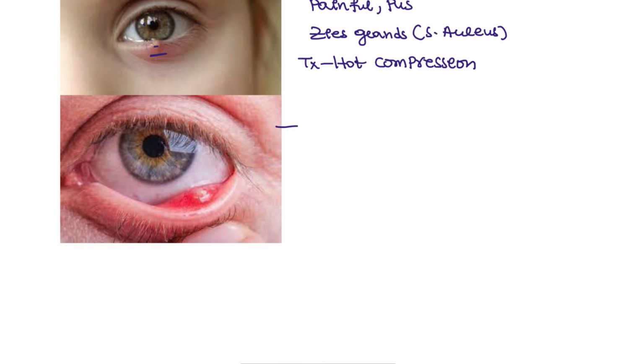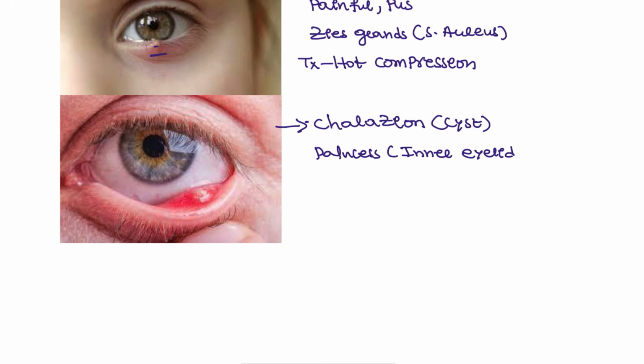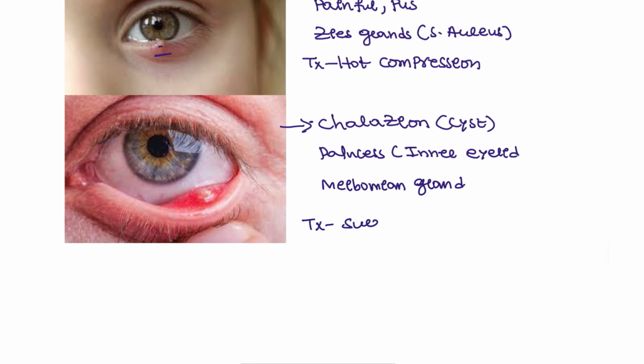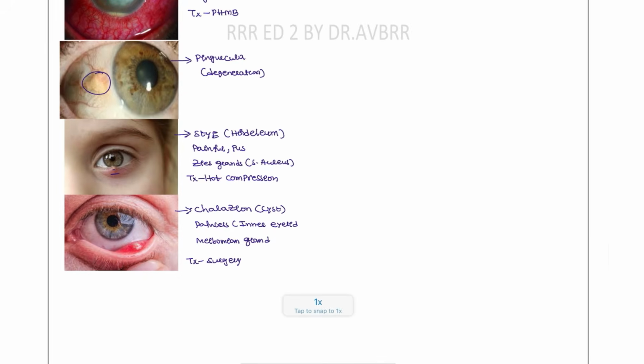Next condition. This is known as a chalazion. Chalazion means it is kind of a cyst. This cyst is painless, okay, on the inner eyelid, and this is due to granulomatous inflammation involving the meibomian gland. So this is involving the meibomian gland. Treatment here is surgery for these patients.